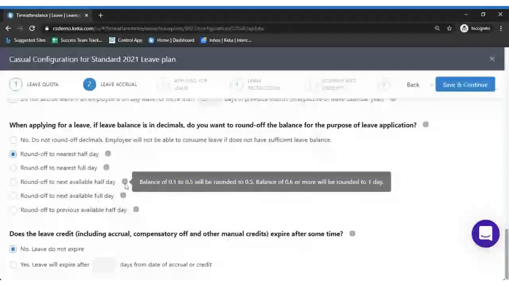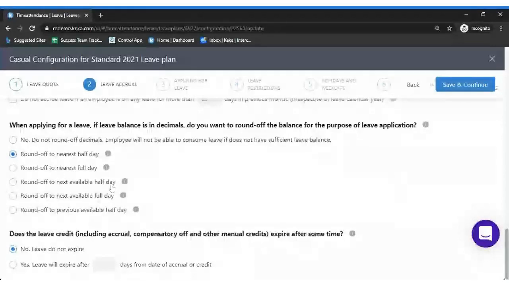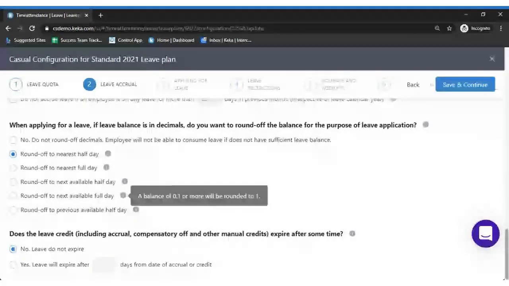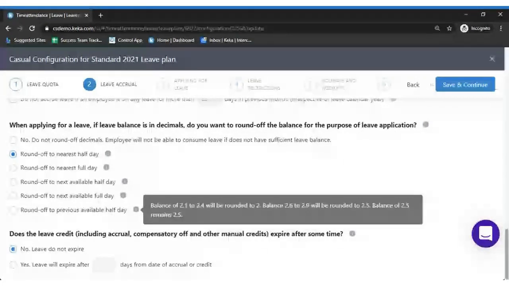The next option is round off to the next available half day. If the balance is 0.1, then it will be rounded off to 0.5. If the balance is 0.5, then it will be rounded off to 1. Next available full day: if the balance is 0.1, then it will be rounded off to 1, which is the next available full day. Now, round off to the previous available half day. If the leave balance is 2.1 to 2.4, then it will be rounded off to 2. If the balance is 2.6 to 2.9, it will be rounded off to 2.5, as we have provided the option of previous available half day.